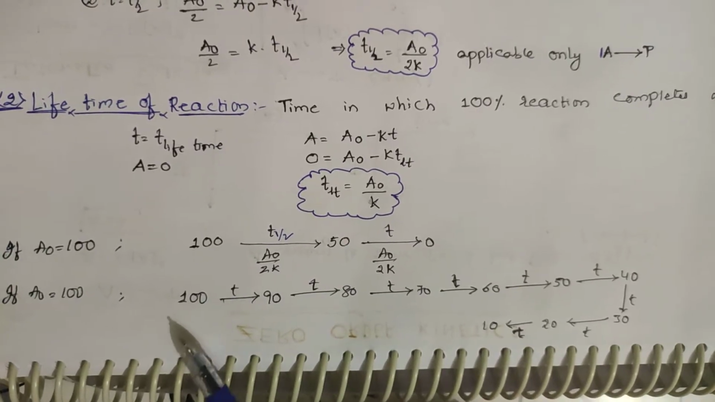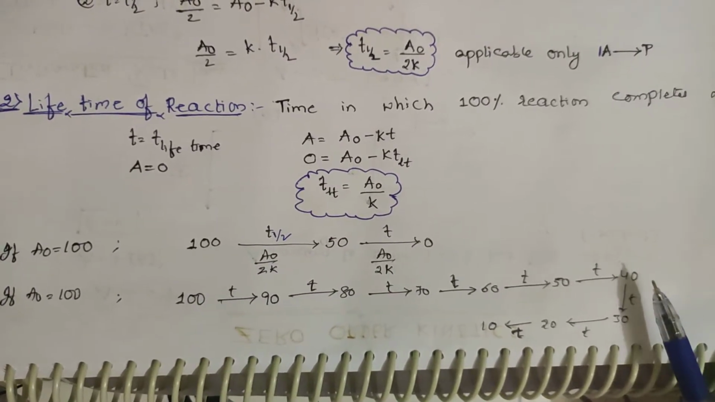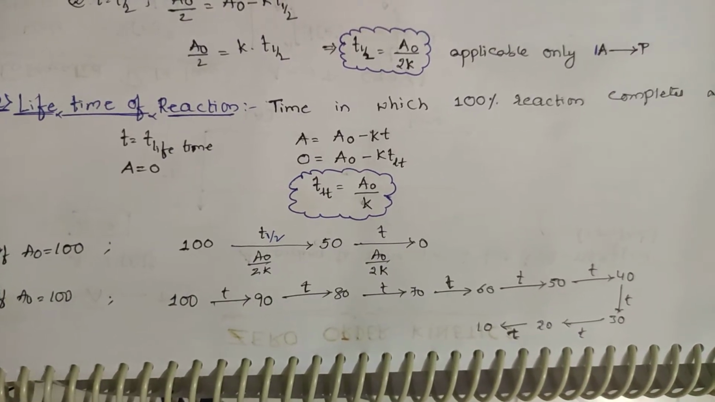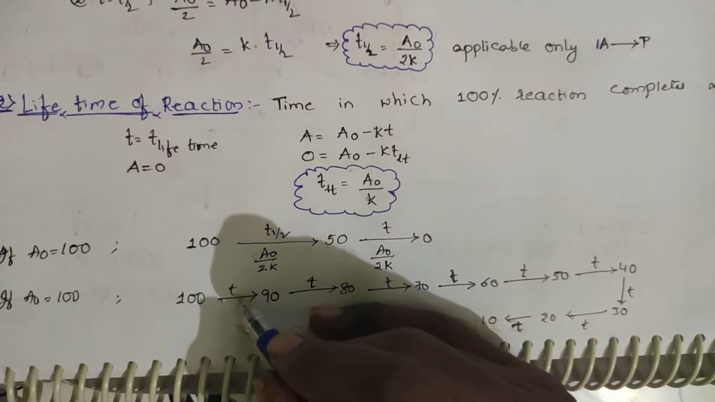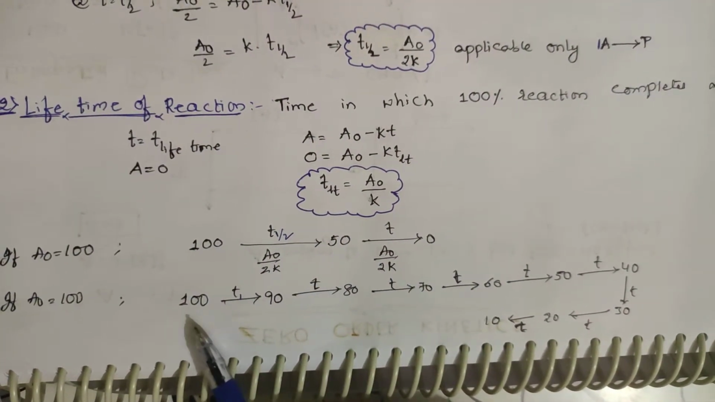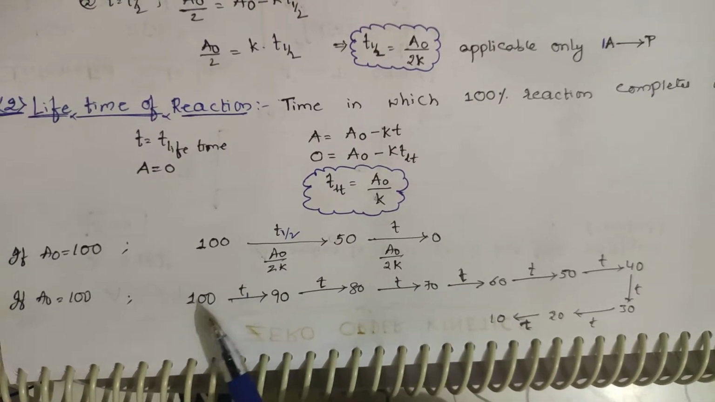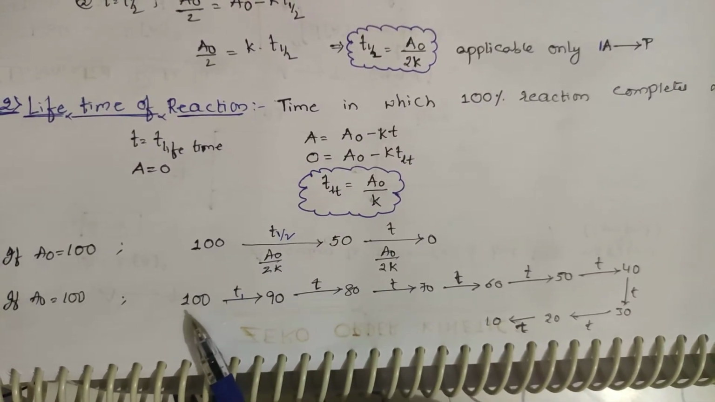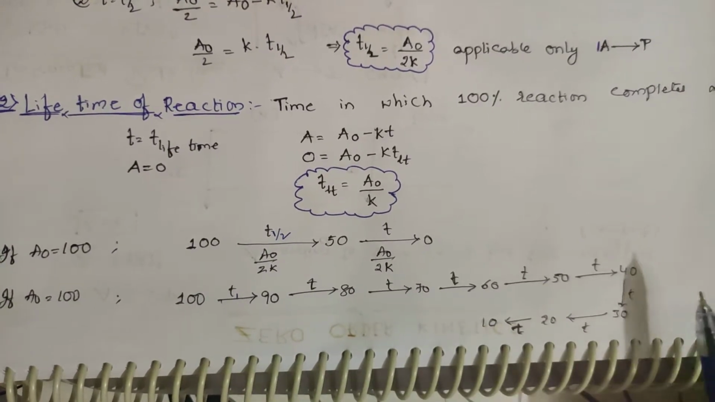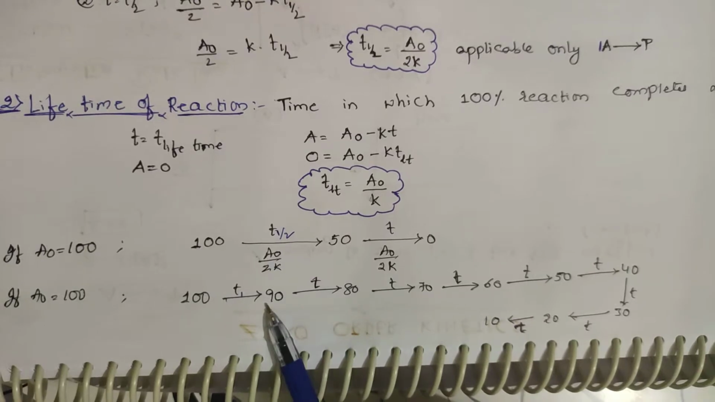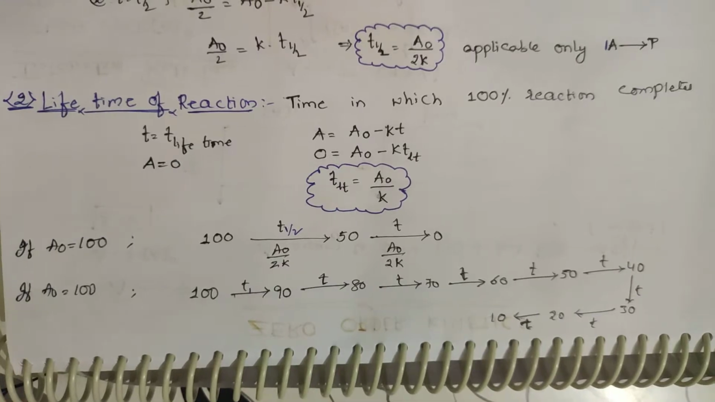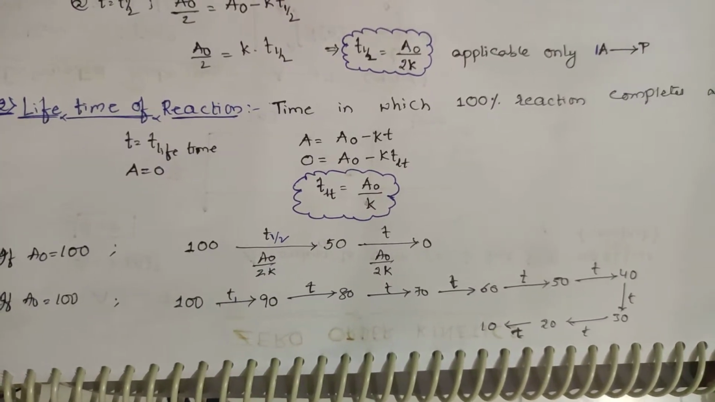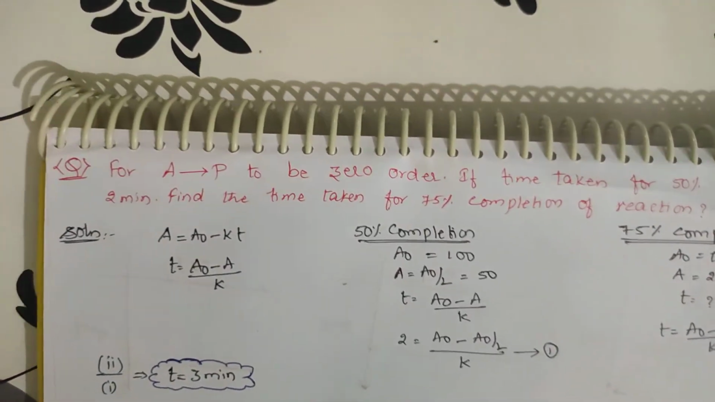So if I ask the question, initially I am starting with 100, and 40 remains at the last. How much time has been taken? If 100 to 90 the time taken is T1, how many T1s are taken for the reaction starting with 100 moles to the last remaining 40 moles? It is 1 T1, 2 T1, 3 T1, 4 T1, 5 T1, 6 T1. So the time taken is 6 T1 if the reaction starts with 100 and the last remaining is 40. Now let us go with some examples.